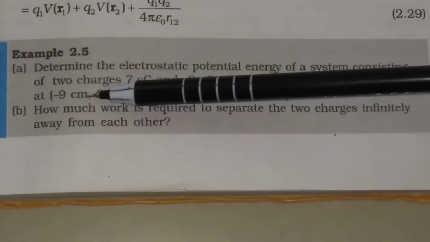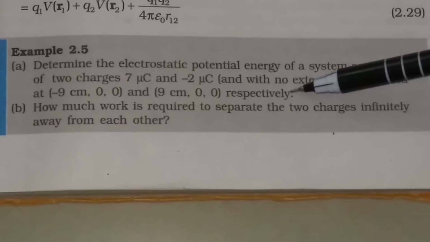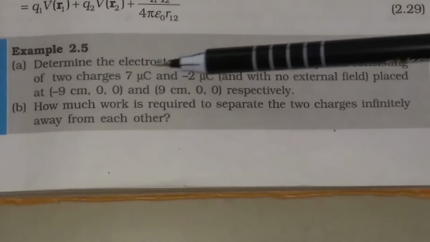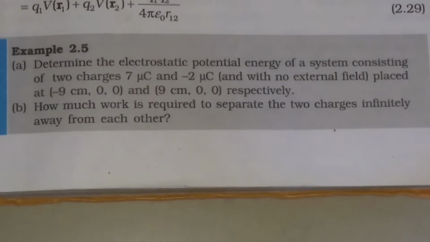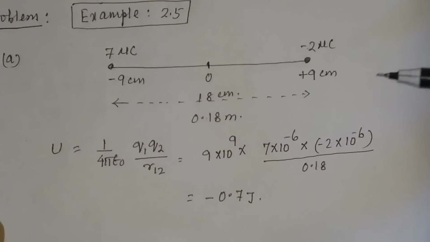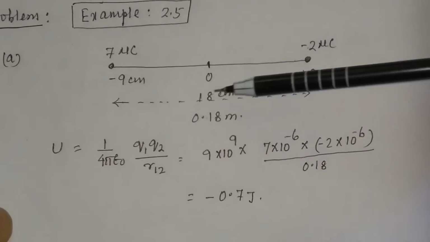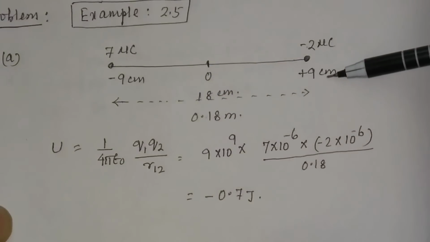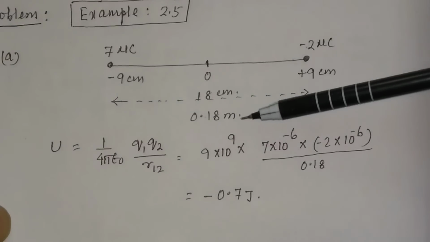Placed at minus 9 centimeter and plus 9 centimeter respectively. So here there are two charges, one is 7 microcoulomb, another one is minus 2 microcoulomb, and they are separated by 18 centimeter. One is at minus 9 centimeter, another at plus 9 centimeter. Separation is 18 centimeter or 0.18 meter.